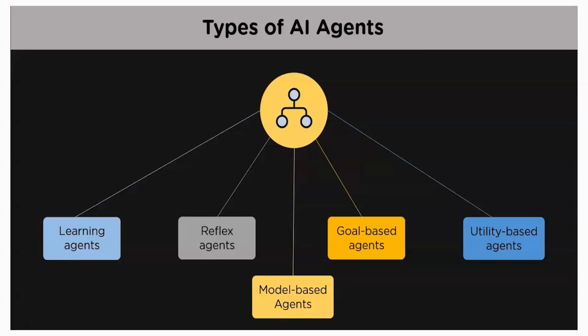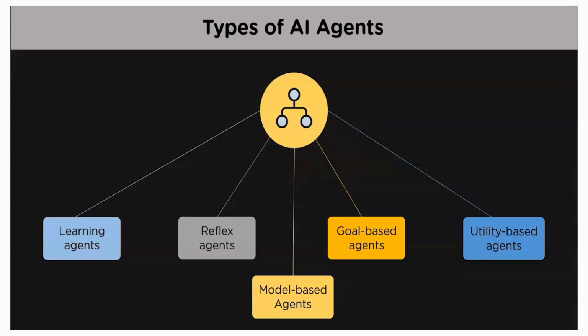Model-based agents maintain an internal state of the world, allowing them to handle partially observable environments. They use the percept history to update the internal model of the world and make decisions. Now, goal-based agents: the agent has a goal and selects an action to achieve that goal. They need to consider the future consequences of their actions to move forward and reach the goal.